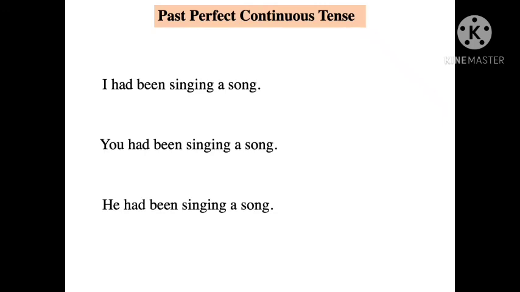We have to find the difference whether the action is completed or still continuing. If it is completed, it is past perfect continuous. If it is still continuing, it is present perfect continuous. We have to find the difference and choose the tense.